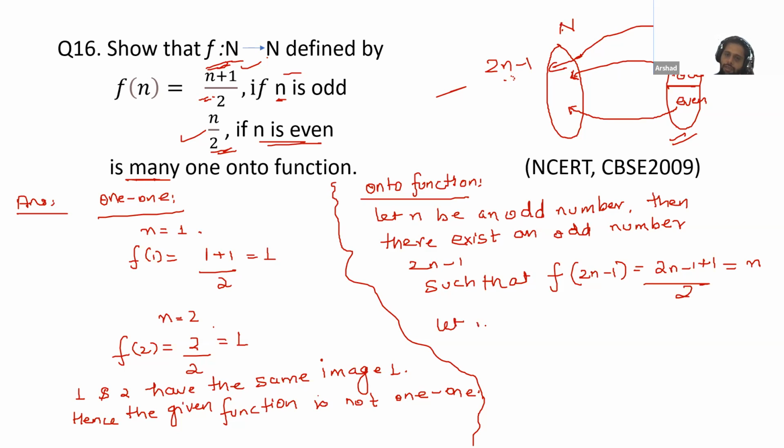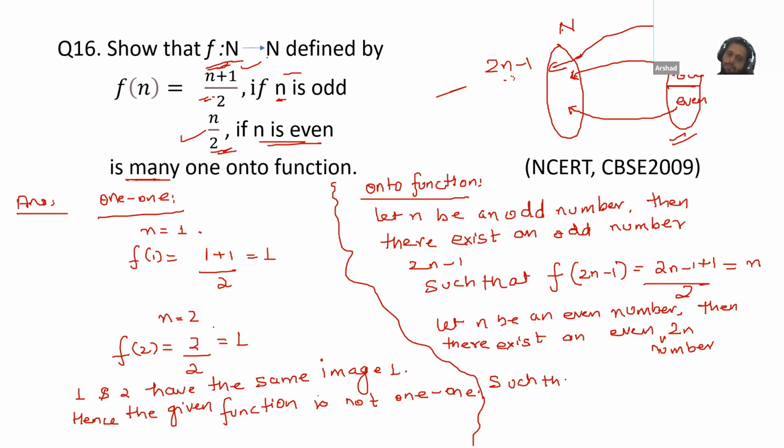Similarly, if we assume let n be an even number, then there exists an even number 2n such that f(2n) is equal to 2n by 2, which is equal to n.